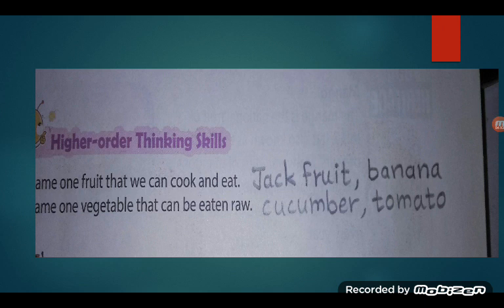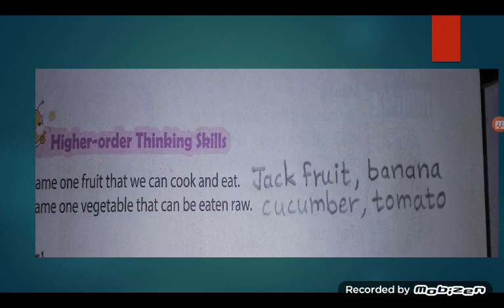Name one fruit that we can cook and eat. Now see children, we can cook many fruits like apple. We can cook apple and get apple pie, apple cake. Even pineapple is used in pineapple cake. For that we have to cook the pineapple a little bit. But here which fruits have I written?